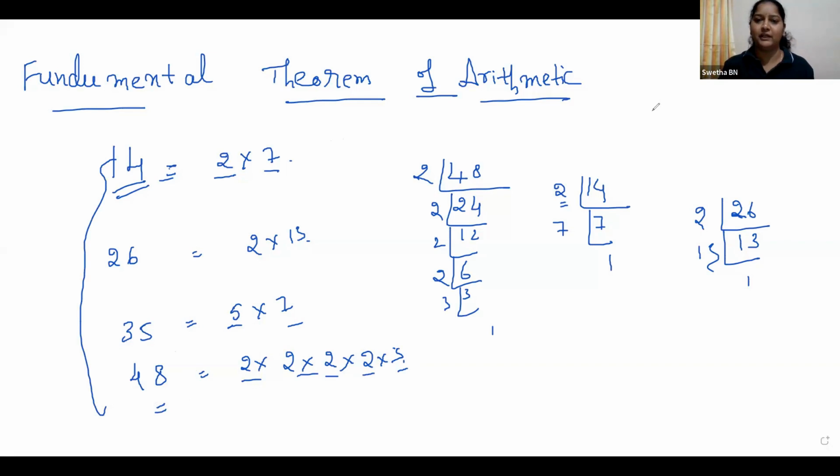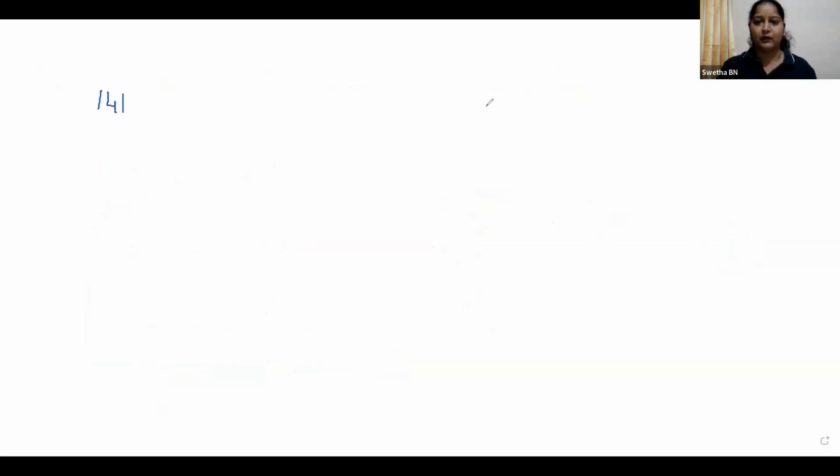Understood? If you have any doubt, you can ask me right there. Did you understand this theorem? Yes, ma'am. Panchami? Yes, ma'am. For example, 141. How can you write 141?